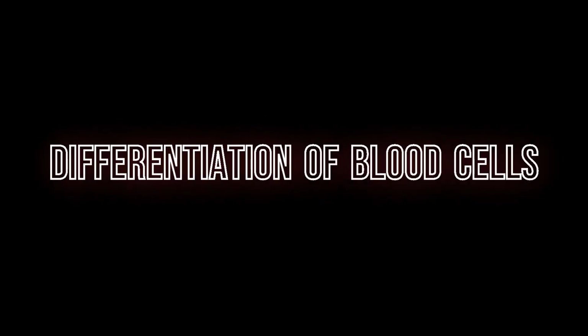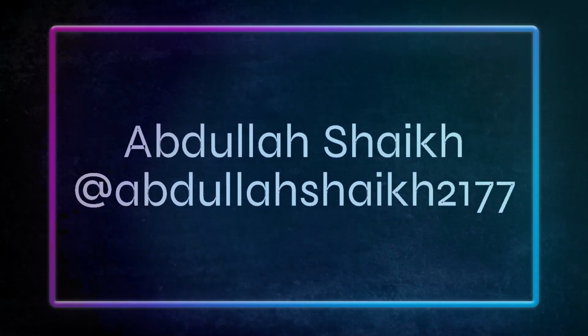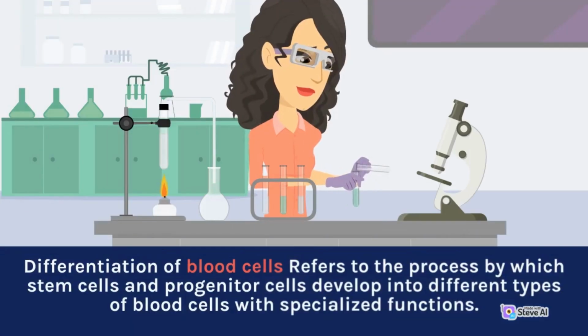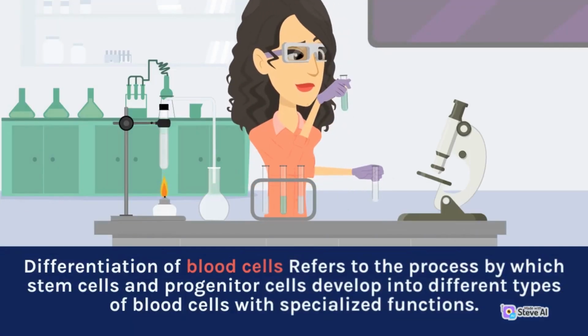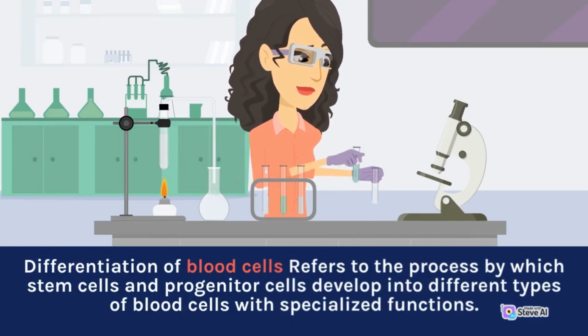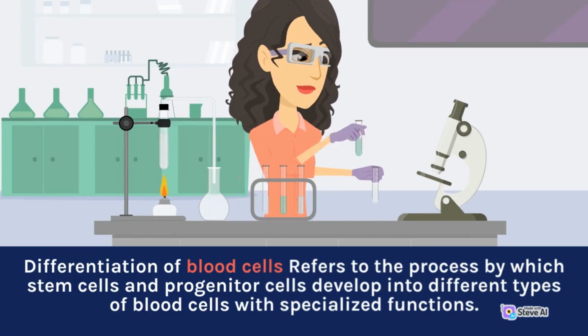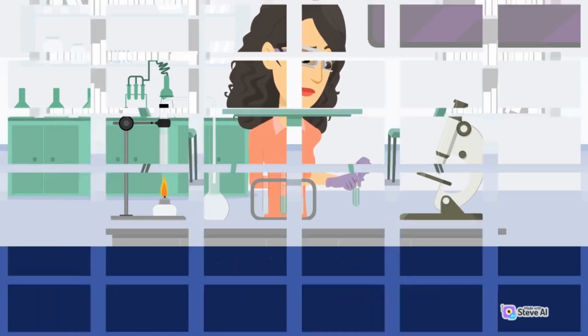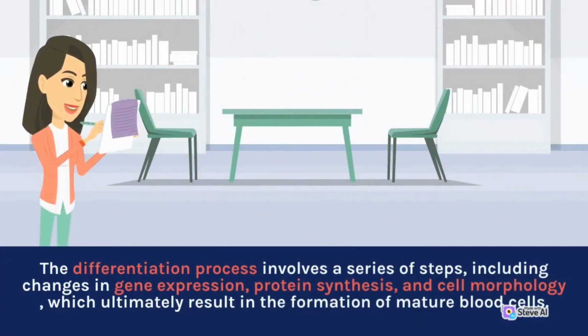Differentiation of blood cells. Differentiation of blood cells refers to the process by which stem cells and progenitor cells develop into different types of blood cells with specialized functions. The differentiation process involves a series of steps, including changes in gene expression, protein synthesis, and cell morphology, which ultimately result in the formation of mature blood cells.